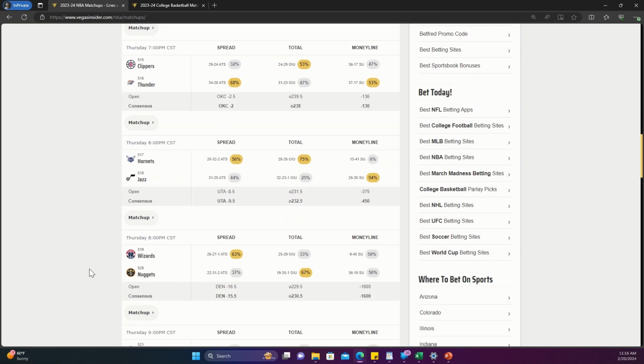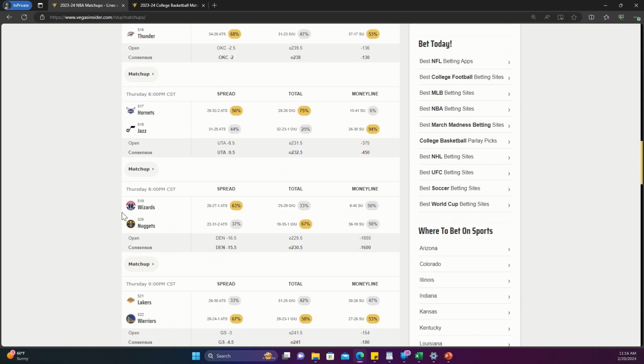And then the last NBA game is going to be the Wizards and Nuggets. This is a pretty big differential here, 33-67. But the line opened up at 229.5. The public clicks went towards the under, and then it moved up 1 whole point to 230.5. And so, I expect this number to go up. I expect it to be close to 70% later in the day. So for this game, go with the over.